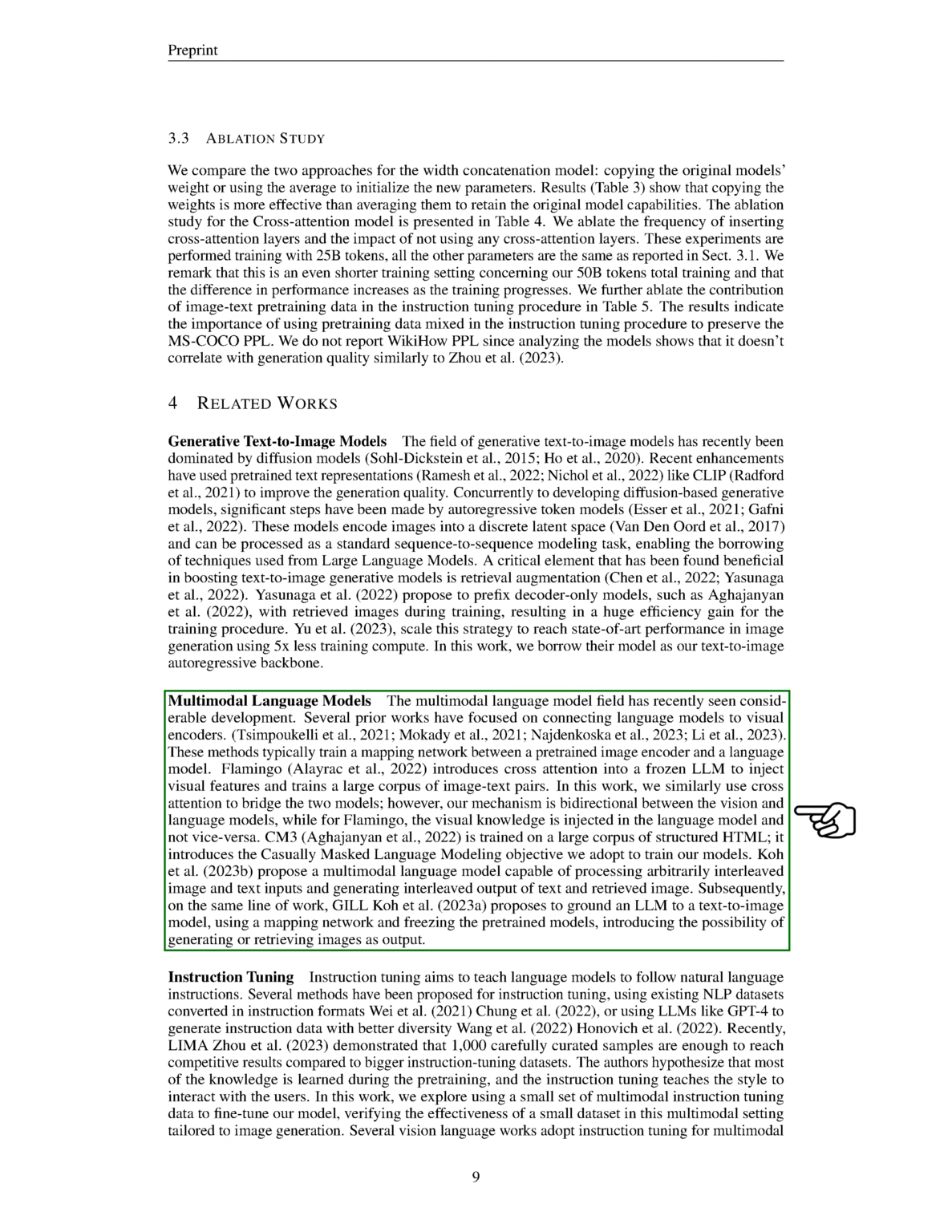In the field of multimodal language models, there has been considerable recent development. Several previous studies have focused on connecting language models to visual encoders. These methods typically train a network to map between a pre-trained image encoder and a language model. Flamingo introduces cross-attention into a frozen LLM to inject visual features and trains on a large corpus of image text pairs. In our work, we also use cross-attention to bridge the two models, but our mechanism is bidirectional between the vision and language models, unlike Flamingo, where the visual knowledge is injected into the language model and not the other way around.